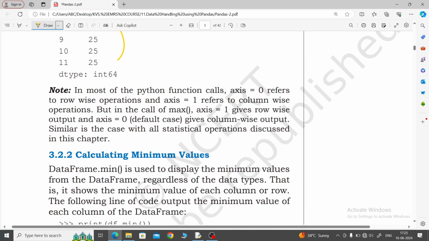Now, in most Python function calls, axis 0 refers to row-wise operation and axis 1 refers to column-wise operation. But in column statistical operations like max, axis 1 gives the row-wise result and axis 0 gives the column-wise result.